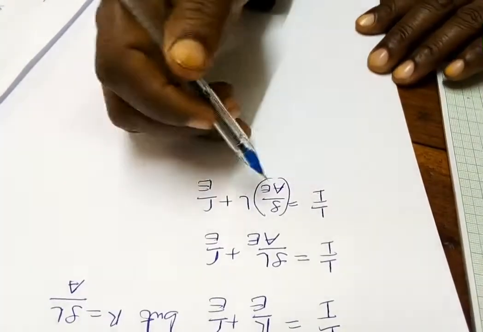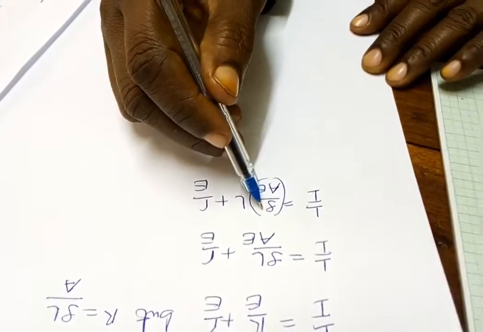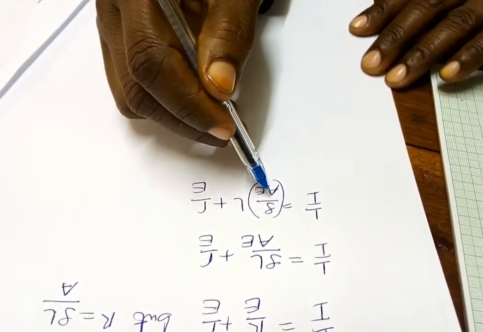So the slope of the graph corresponds to the resistivity divided by AE.